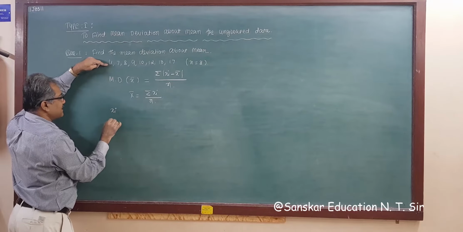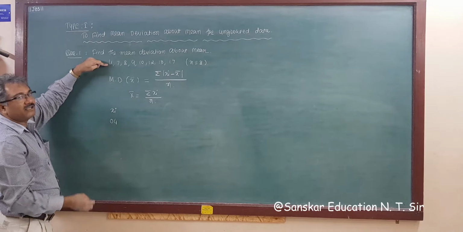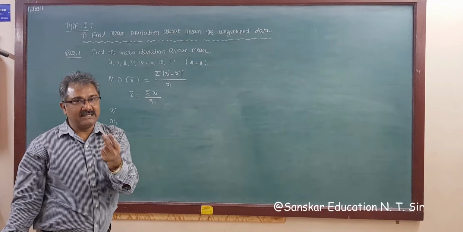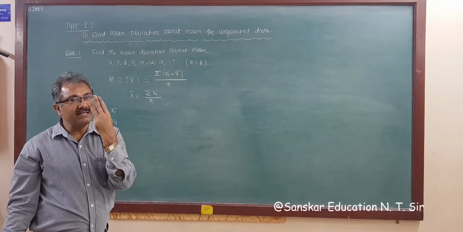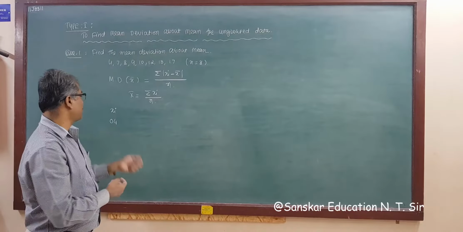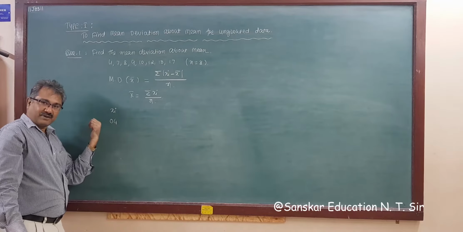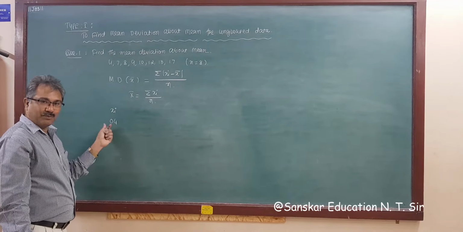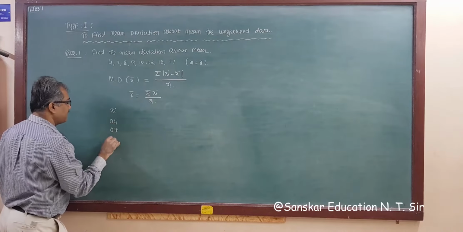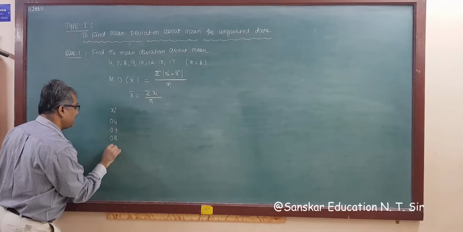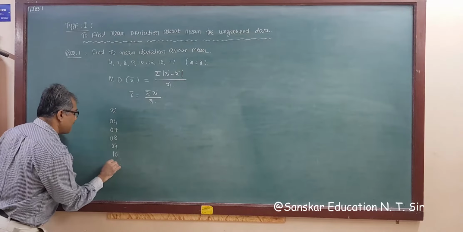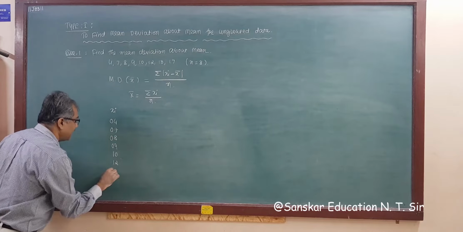Always write numbers with the same number of digits: if any number is 2-digit, write all as 2-digit, and if any is 3-digit, write all as 3-digit, so there is no problem for sum or subtraction. So putting 0 in front, 04, whose value is 4 only. Then 7, 8, 9, 10, 12, 13 and 17.